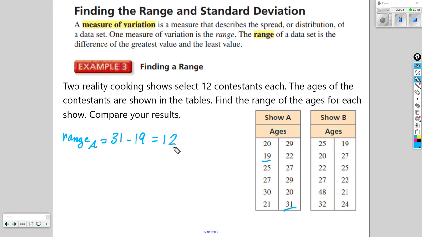Now let's take a look at show B. We're going to find the range by figuring out the youngest person, which once again is 19, and then the oldest person, which here is 48. So we would do 48, the greatest value, minus 19, the smallest value, and we'd get 29. So we can see that show B has a greater range between the ages of these contestants. Let's take a look at the next one.